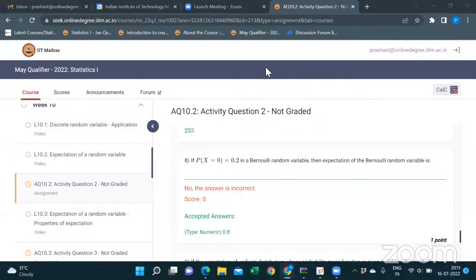Good evening, sir. Expectation of random variable. I understood it as, after giving the probability, what is the most expected value of x. Am I correct, sir? Can you repeat?